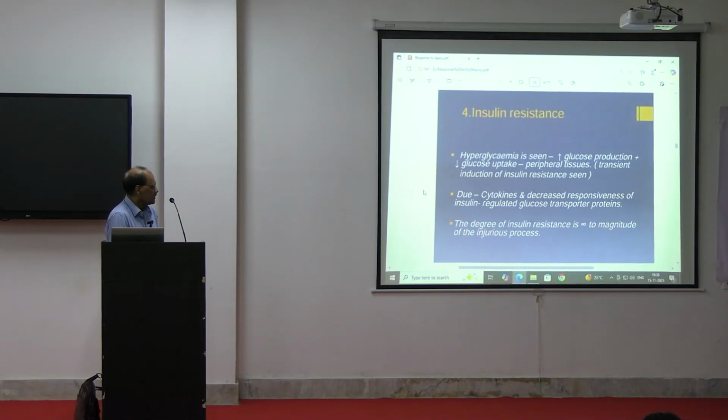Then, due to cytokines and decreased response to insulin, the insulin-regulated glucose transport proteins change. The degree of insulin resistance is proportional to the magnitude of the injury process. How much injury is there? It is proportional. If it is more severe, the resistance will be more. So these are the insulin resistance changes.